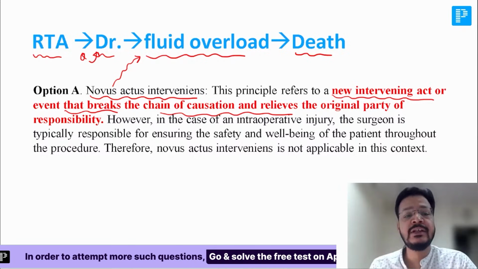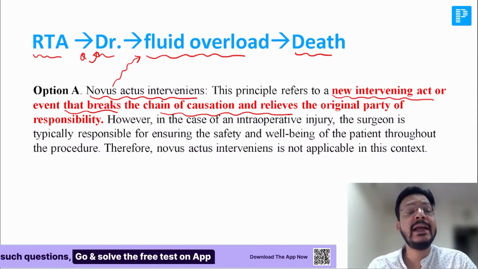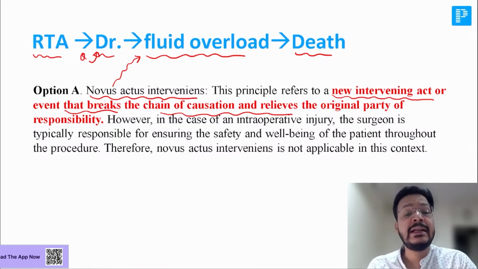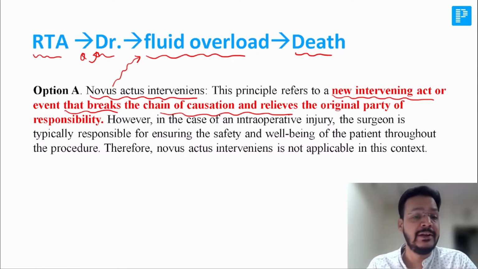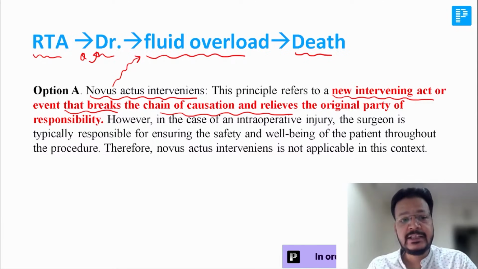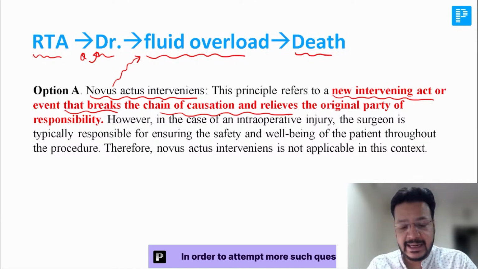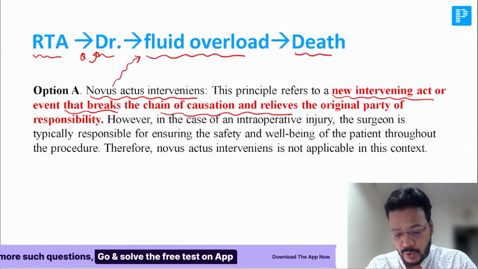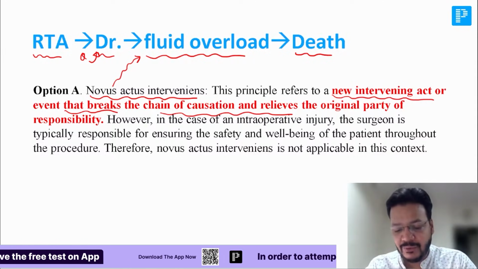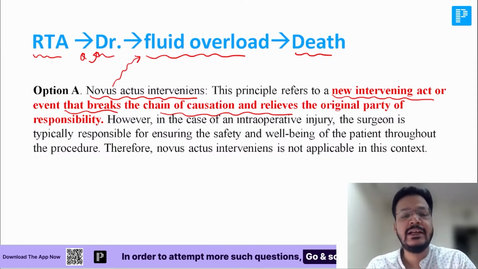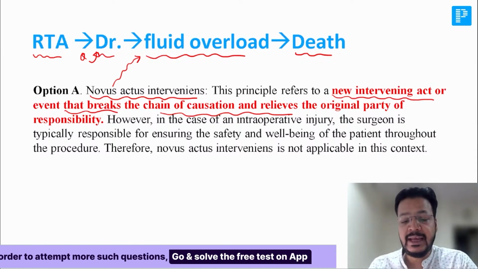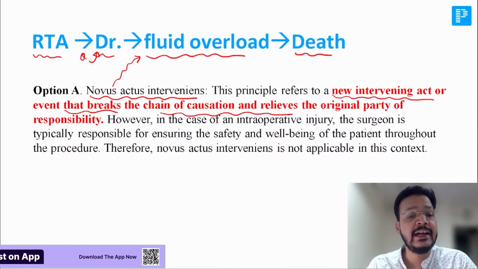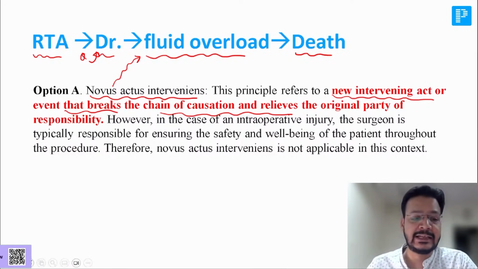So you should also know what novus actus interveniens is. It is a new action intervening in the cause of death, or you can say that it relieves the original party of responsibility. Child, did you understand this? It is a new action intervening in the case that relieves the original party of responsibility. This is known as novus. Okay, sir, can you tell me what is next? I'll tell you, don't worry. So be careful, sir: a new action intervening in the causation or the chain, or breaking the event. This is known as novus actus interveniens.